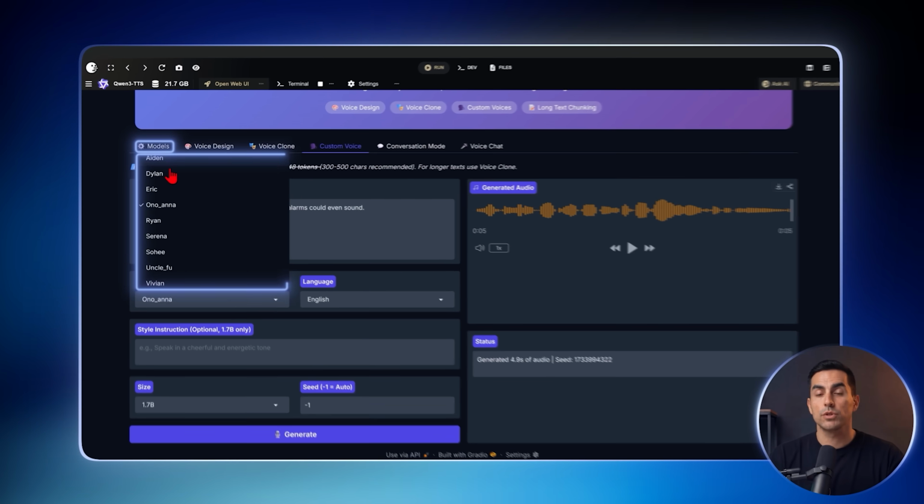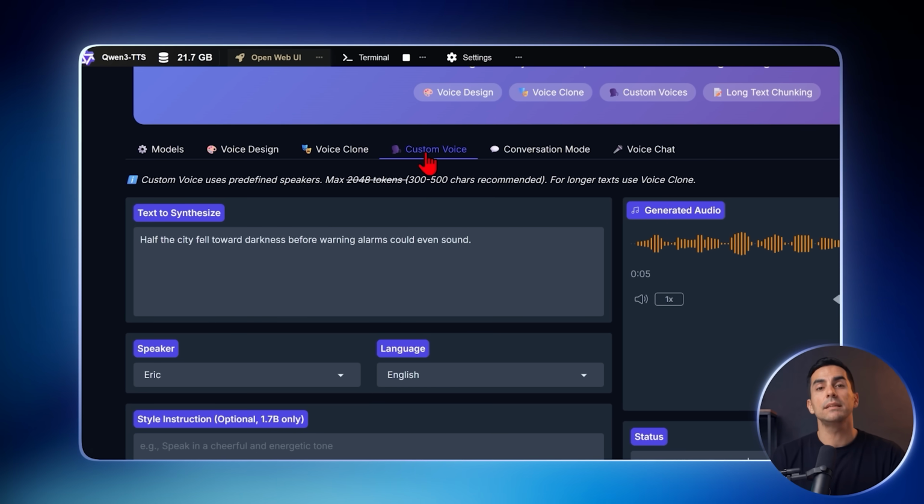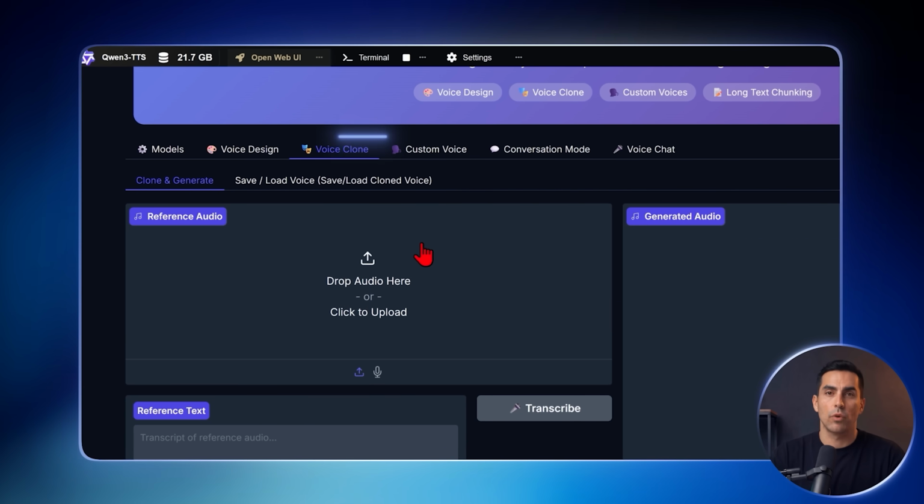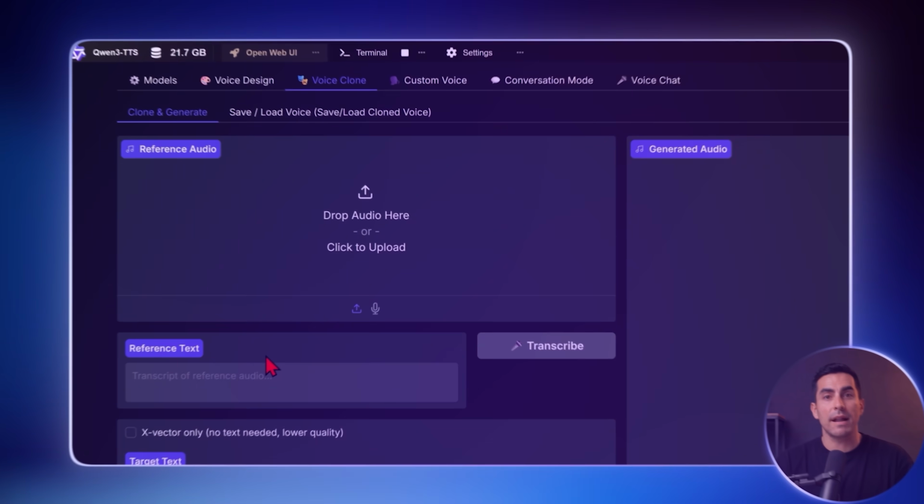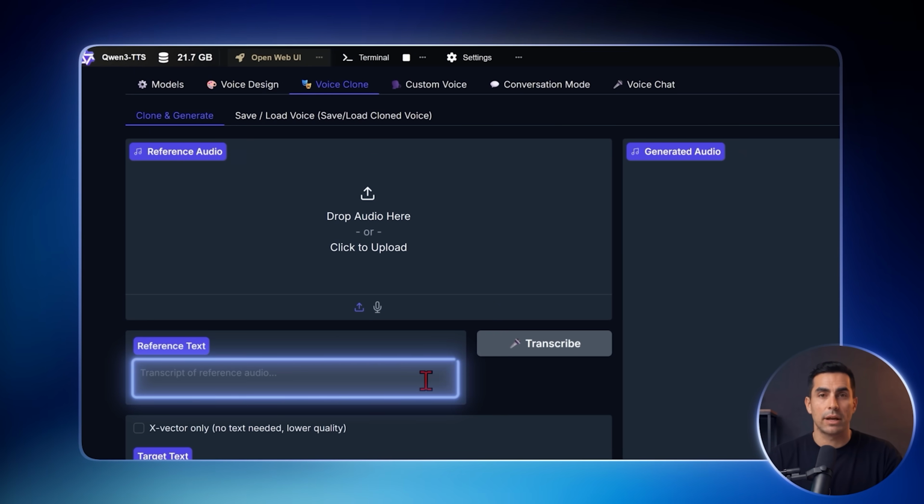If you don't like the voice, switch to another one. For me, this is the least interesting option. Next is Voice Clone. This lets you upload a sample of your own voice, or of someone else's voice that you have permission to use. Then clone that voice and use it to narrate any text you enter here.